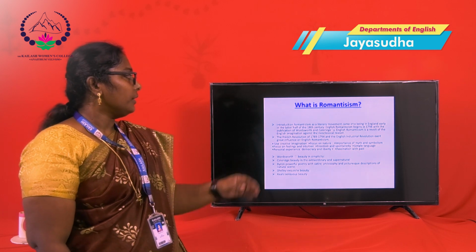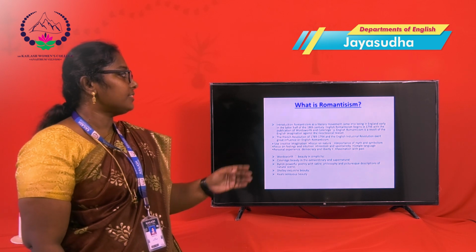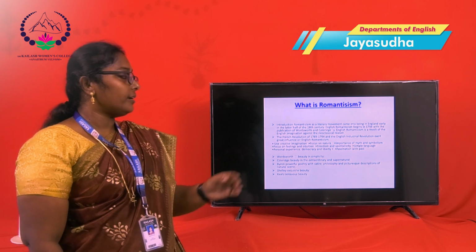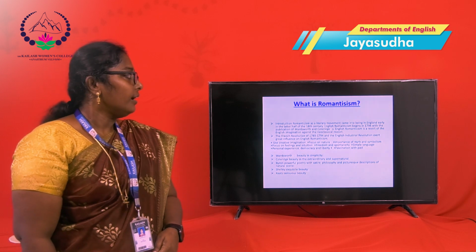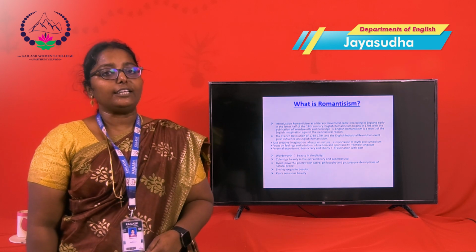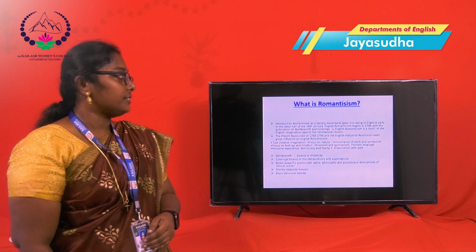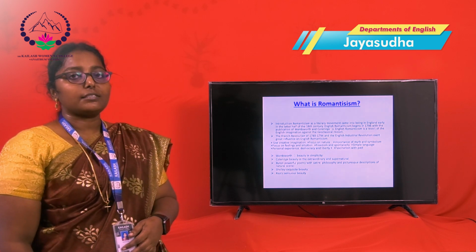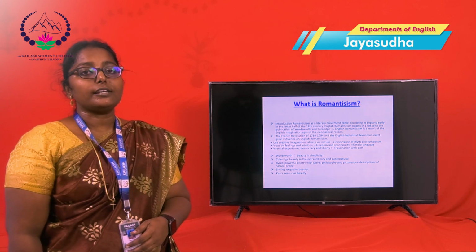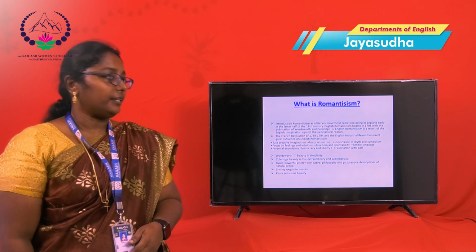So what is romanticism? Romanticism is a literary movement that began in England at the early stage of the 18th century. English romanticism began in 1798 when the Lyrical Ballads of Coleridge and Wordsworth appeared. English romanticism is a revolt of the imagination against the neoclassicists. Now we are going to see the main reasons for English romanticism. The French Revolution, from 1789 to 1794, and the English Industrial Revolution are the two main reasons for the rise of romanticism in the English period.